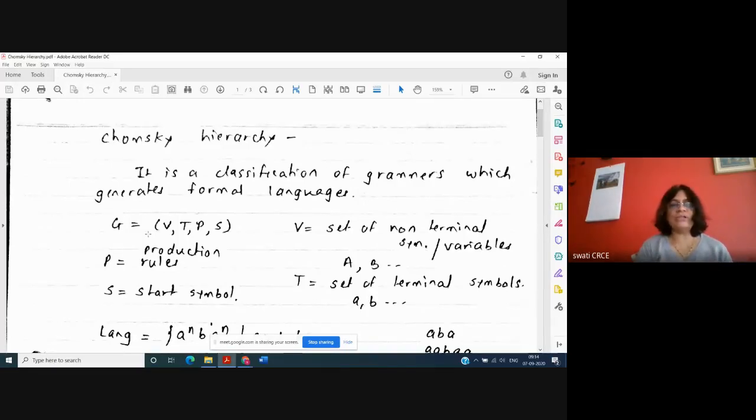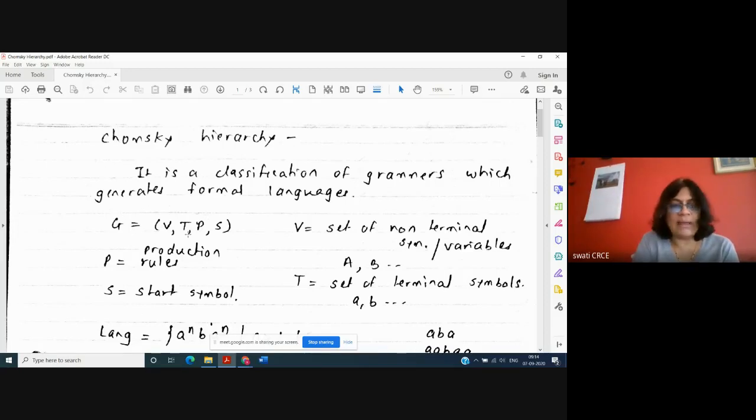We know that the English language has a dictionary. The dictionary has a set of words, and we use the set of words to create sentences. And when we create a sentence, it has to follow the grammar. Similar to that, any formal language has a grammar. Now, what is a grammar? Grammar is a group of four elements, (V, T, P, S), where V is capital.